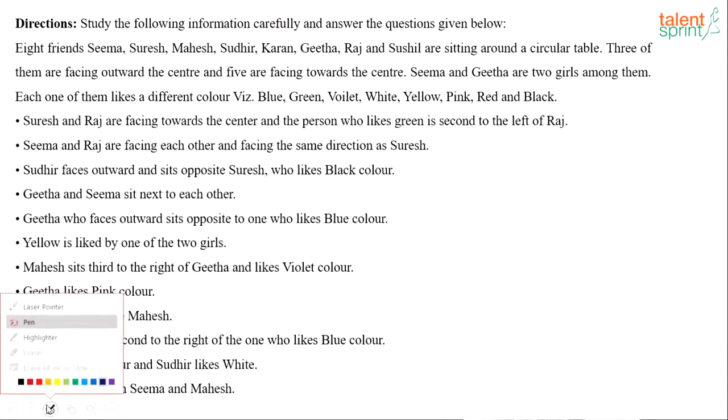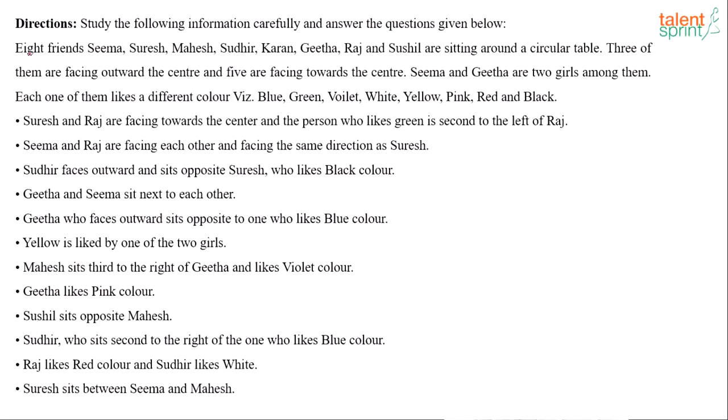Here we go. Read the first paragraph and get the gist, right? That's the first step. 8 friends, Seema, Suresh, Mahesh, Sudhir, Karan, Geeta, Raj and Sushil are sitting around a circular table. 3 of them face outward and 5 are facing towards the center, right? So 3 of these guys are facing outward. These 3 guys would have left in their anti-clockwise direction and right in the clockwise direction. These 5 who are facing the center will have left in the clockwise direction and right in the anti-clockwise direction, right? Be very, very clear about the direction sense.